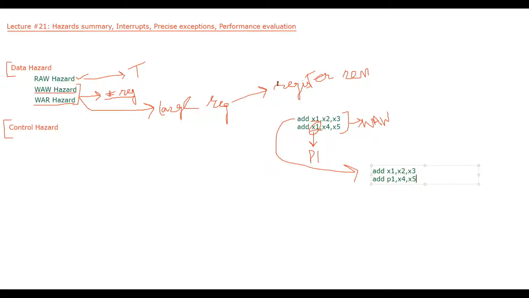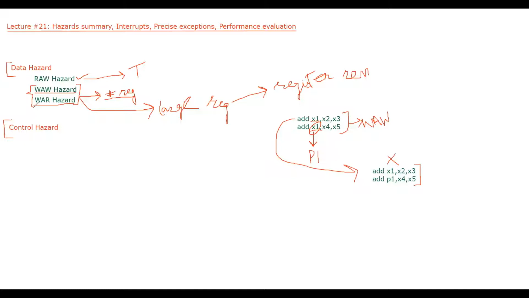Now you can see by renaming my registers, is there a WAW dependency here? No, there is no WAW dependency. So by doing register renaming, I can easily remove these two hazards, WAW hazard and WAR hazard.